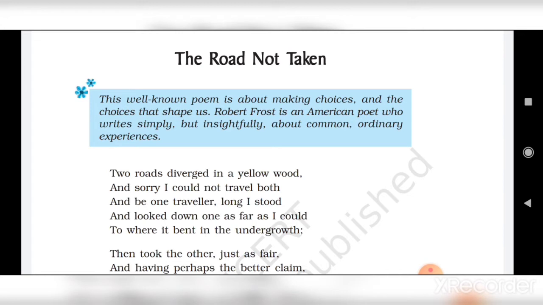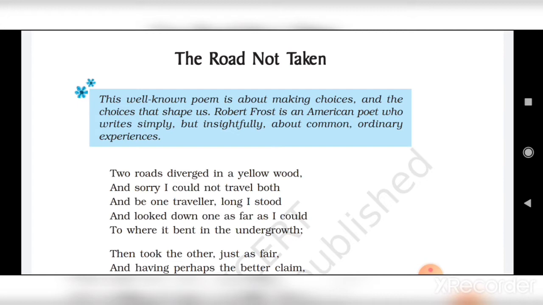Let's see the difficult word meaning first. Here, diverged means separated and took a different direction. Yellow wood means a forest with decomposing leaves. Undergrowth means dense growth of plants and bushes.